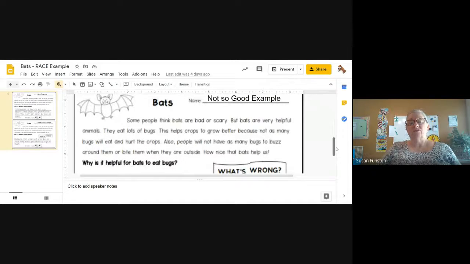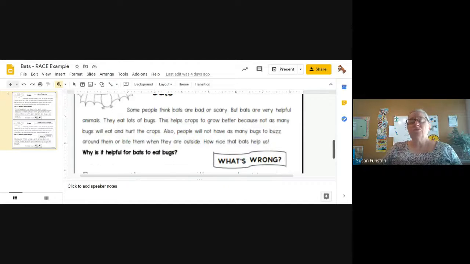Okay, we'll read the passage one more time. Some people think bats are bad or scary, but bats are very helpful animals. They eat lots of bugs. This helps crops to grow better because not as many bugs will eat and hurt the crops. Also, people will not have as many bugs to buzz around them or bite them when they are outside. How nice that bats help us. Okay, so remember, we're looking for what's wrong with this one. This is a not so great example.